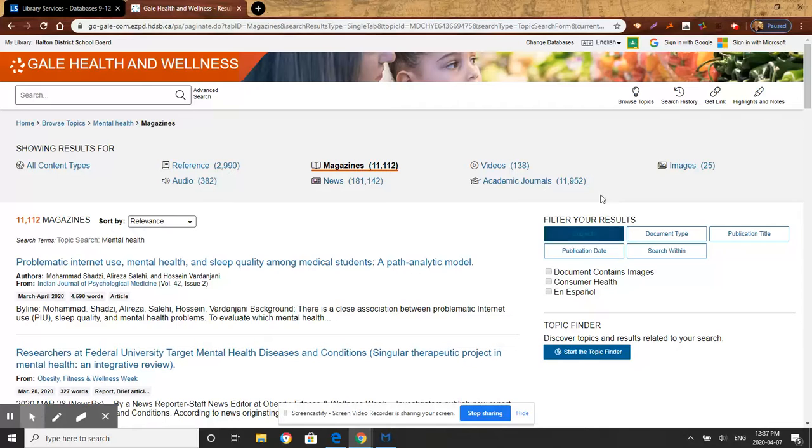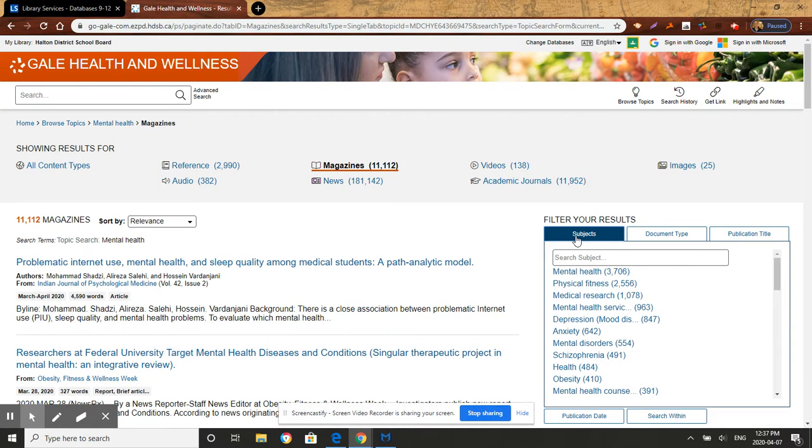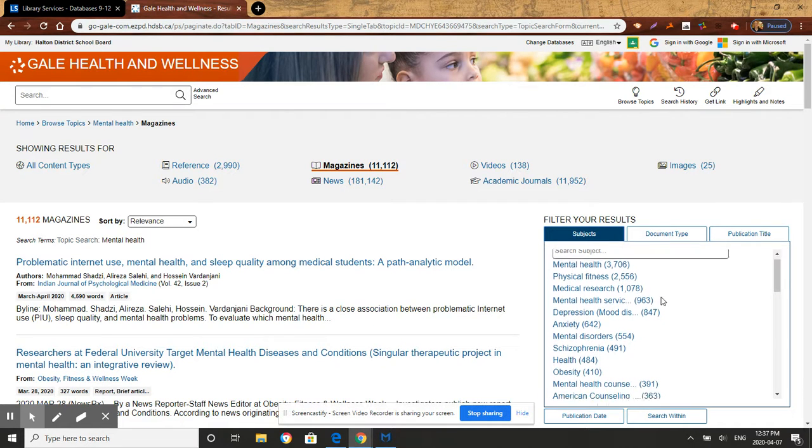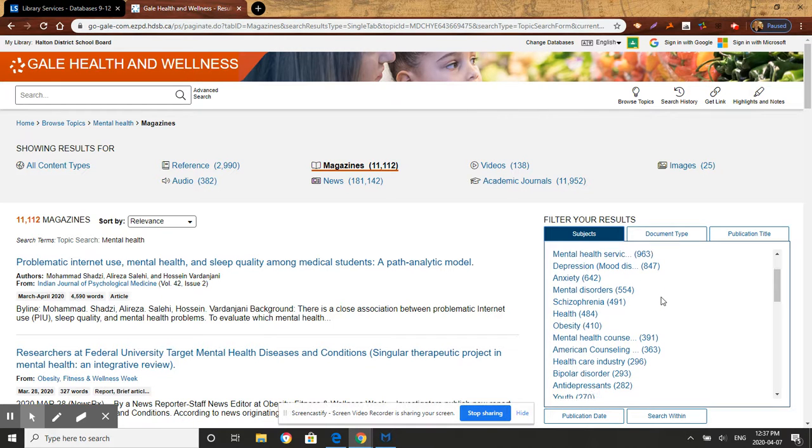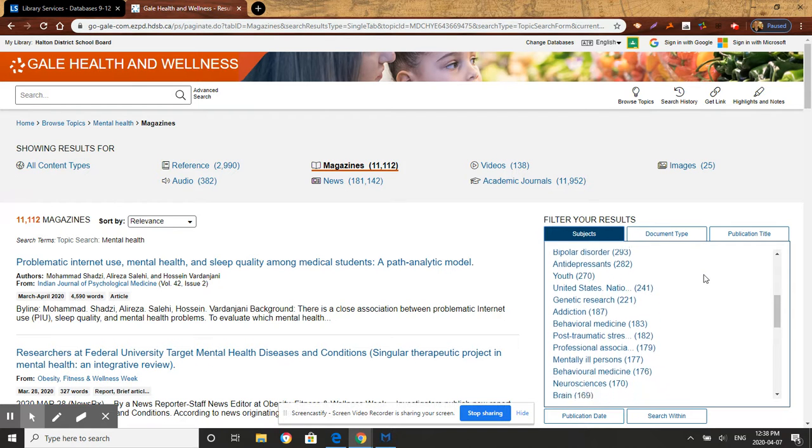Look at the right here under Filter Your Results. If you wanted to filter the results, if you press on subjects, you're going to see a breakdown of what topics or subtopics are found in these magazine articles about mental health.